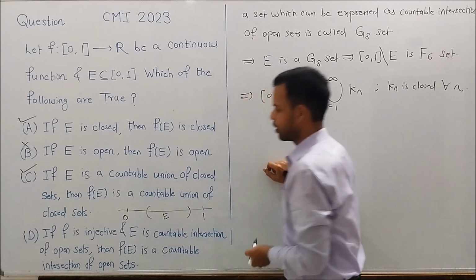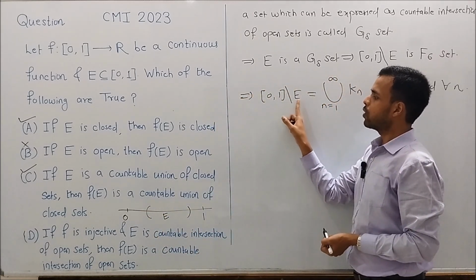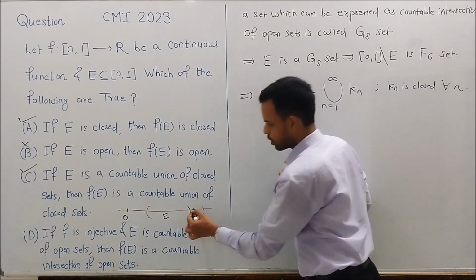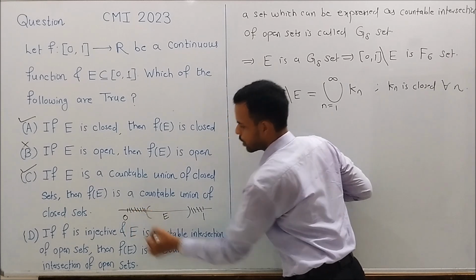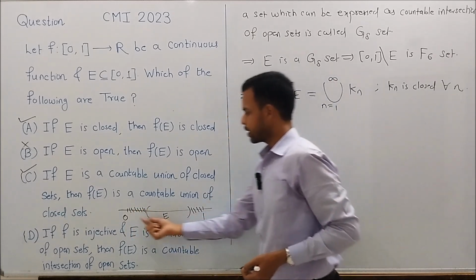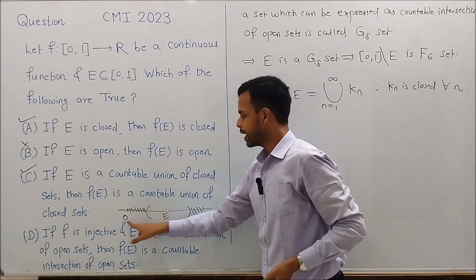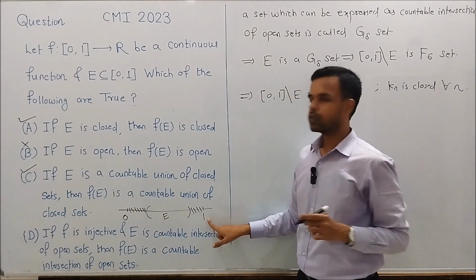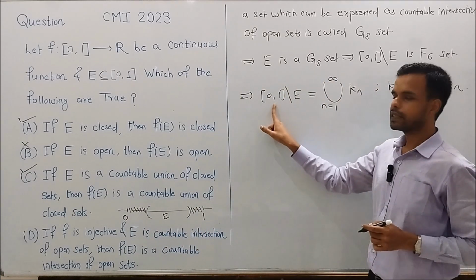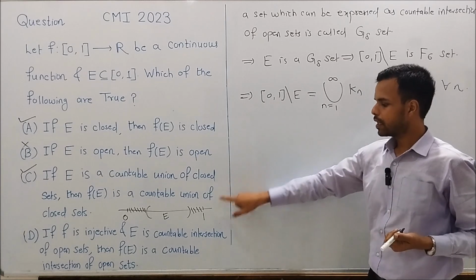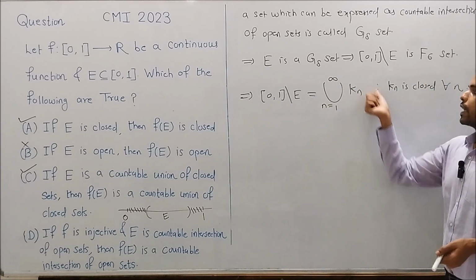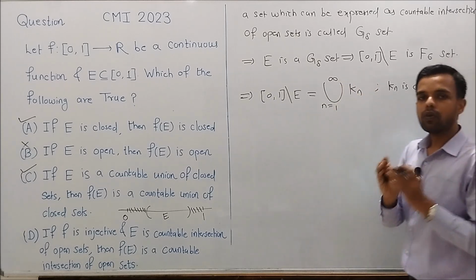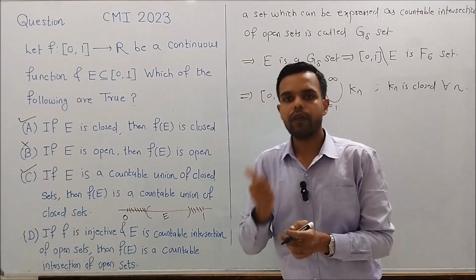So what will be the complement of E in closed interval 0, 1? This portion. And clearly we can see that this portion is contained in closed interval 0, 1. So the complement of E in closed interval 0, 1 is contained in closed interval 0, 1. So this implies Kn is a subset of closed interval 0, 1 for every n.